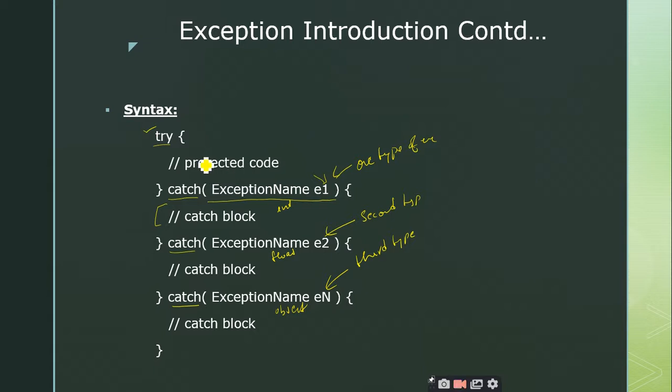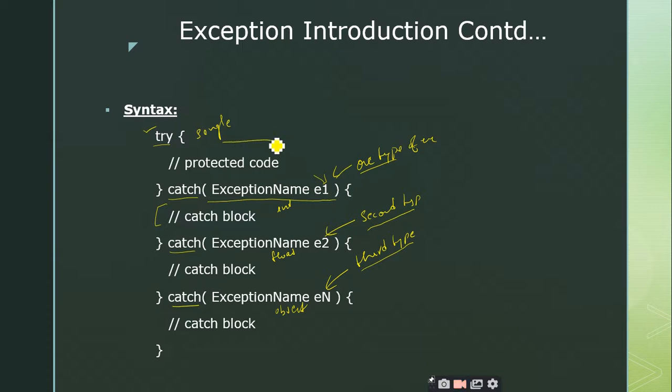Try, sir. The try block. Super, right, in the try block. So you can have a set of instructions that can raise the first type of exception, or the second type of exception, or the third type of exception. Any number of exceptions you can put in a single try block.